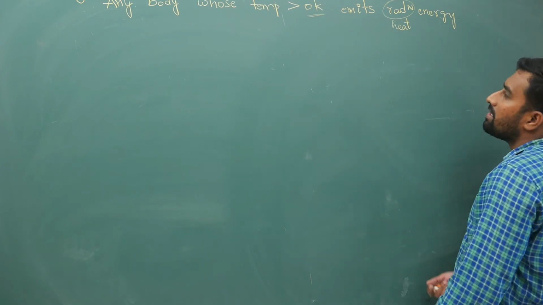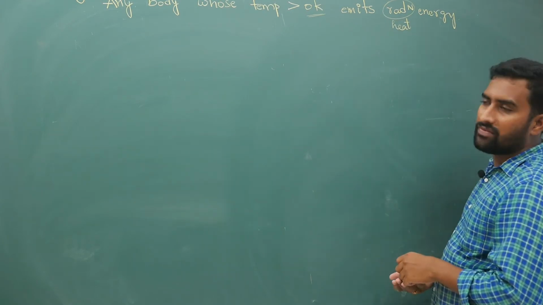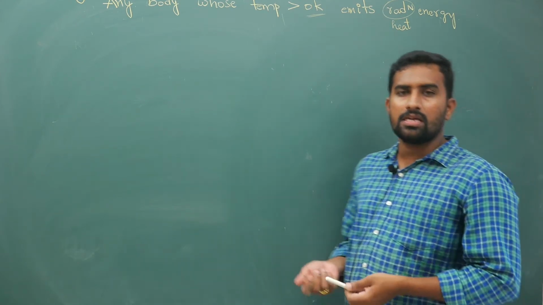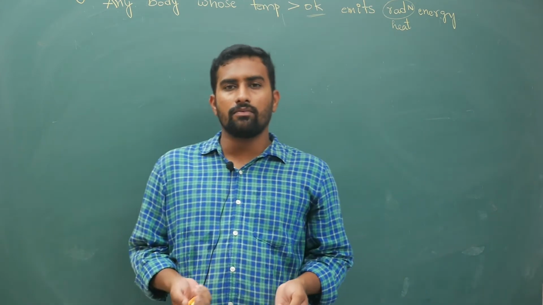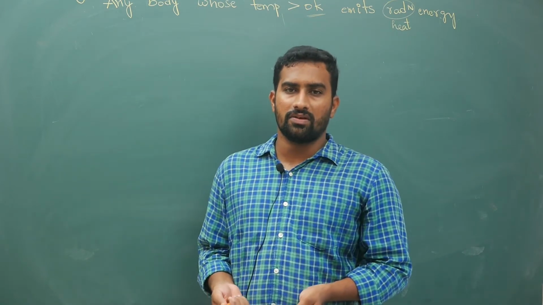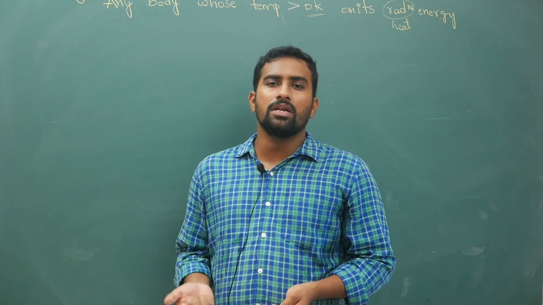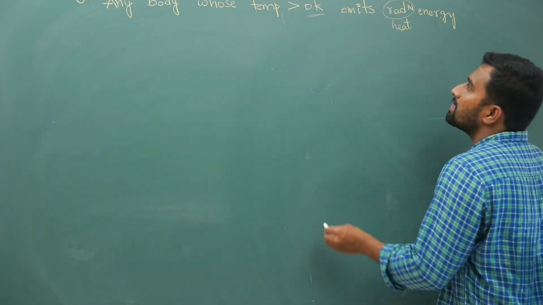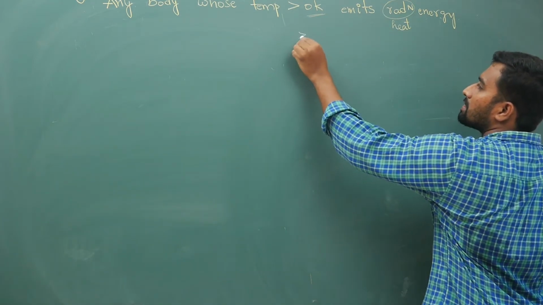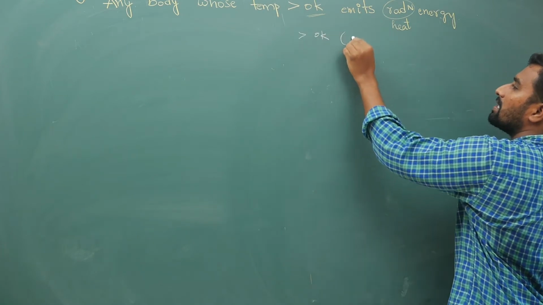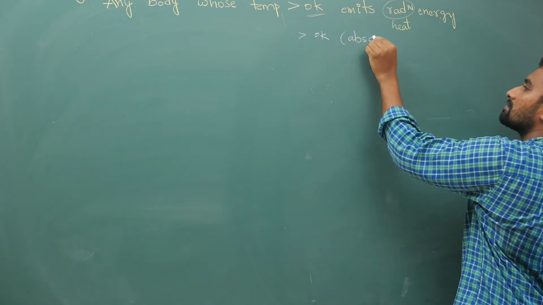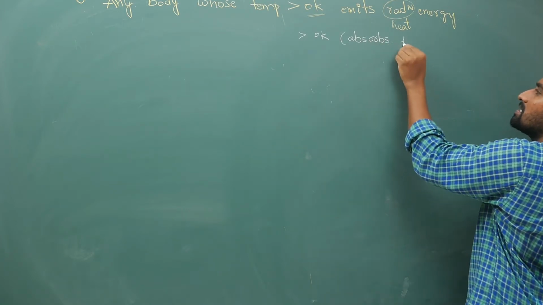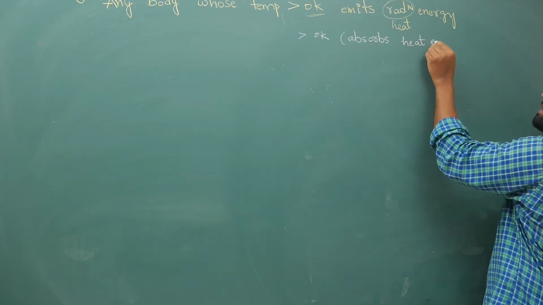If it emits, obviously if you have common sense, if every body is giving out heat energy, then why will temperature be constant? If it is giving out heat energy, it will cool down. So there is one more thing: it emits heat energy as well as, at greater than 0 Kelvin, it absorbs heat energy. If and only if it absorbs heat energy, your temperature will remain constant.